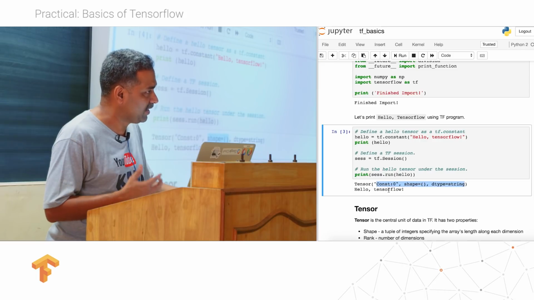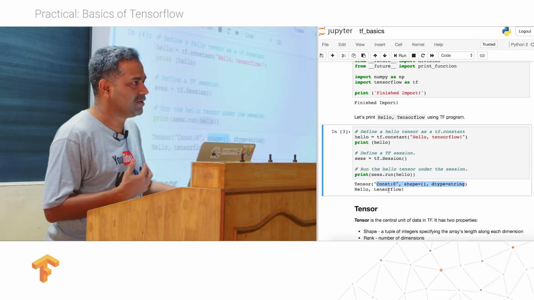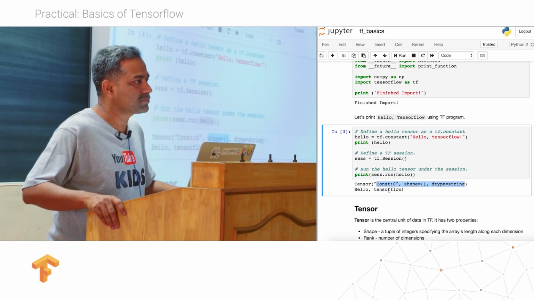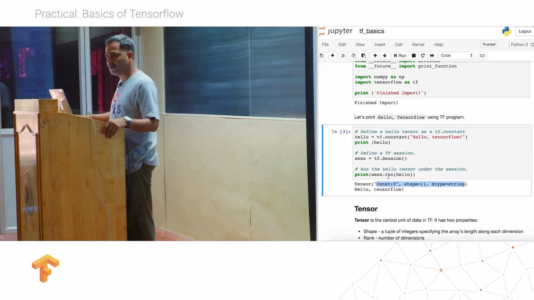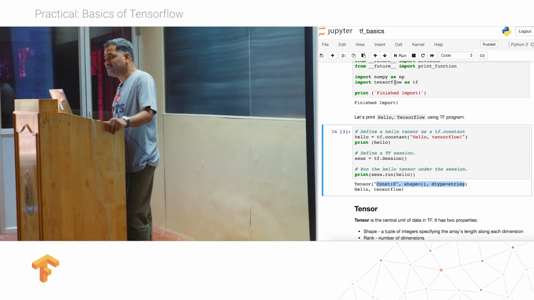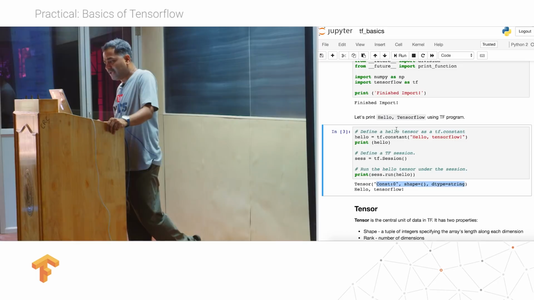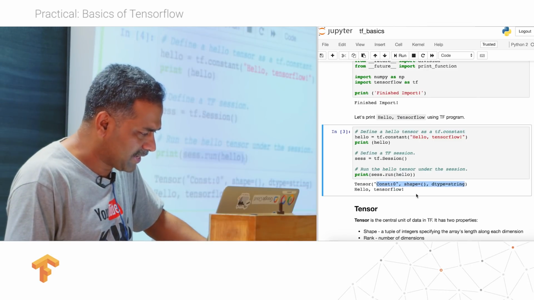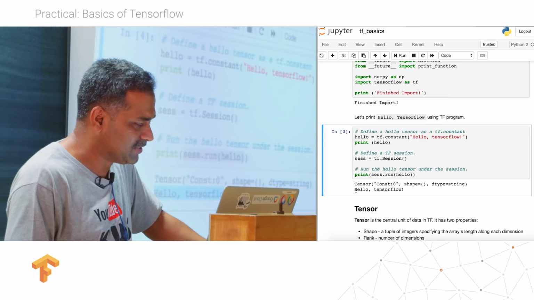Since we are talking about a scalar, the shape is, do you use NumPy? How many of you use NumPy? It's the same concept as NumPy. And the type is string. The type of object that this tensor will hold will be of type string, okay? And the second session.run print actually prints hello TensorFlow.